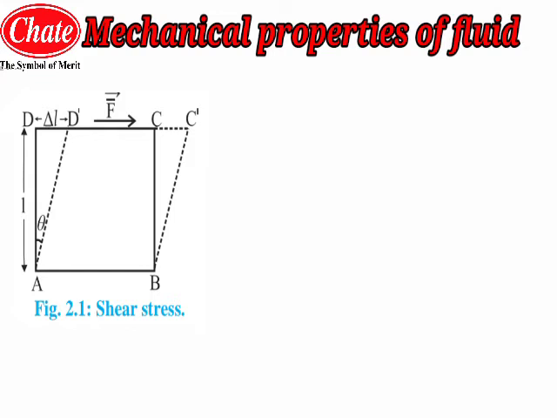Then new points will form after the application of the shear stress. So points A, B, C, D will become A, B, C dash and D dash, two new points, as we have applied the shear stress over this solid object. This is one of the characteristics by which we can differentiate the solid and the fluid. You can see the angle theta, by which the new plane created after the application of the shear stress is displaced.